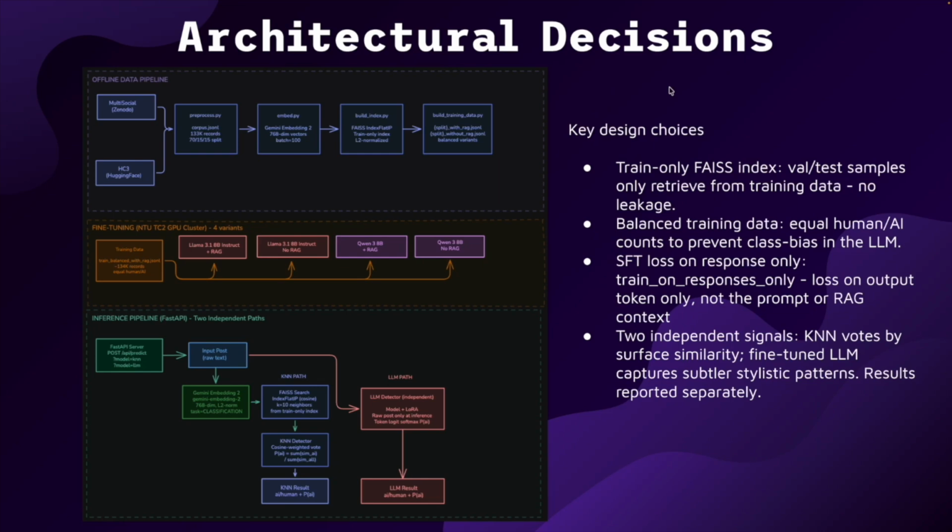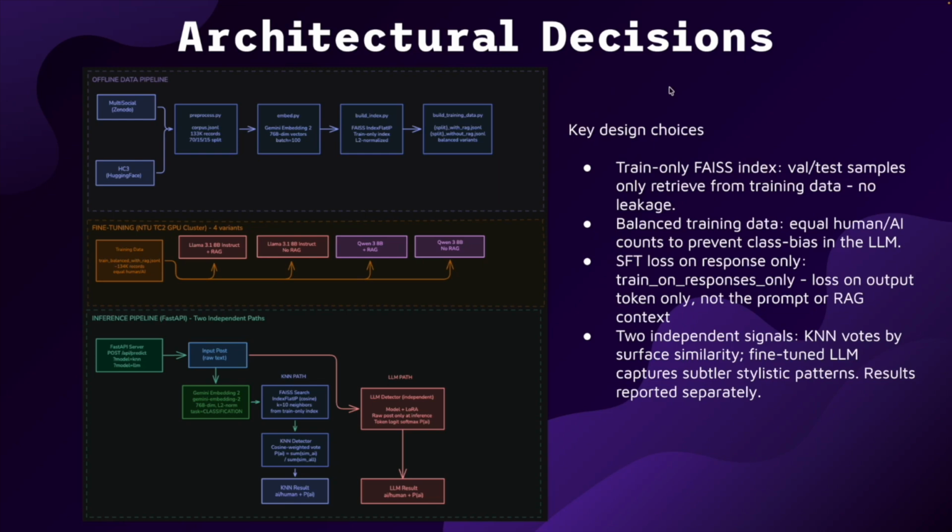At inference, the two detectors operate as independent signals, KNN path and LLM path. The KNN path embeds the post, searches the FAISS index, and returns a confidence score via a cosine-weighted majority vote. The fine-tuned LLM path, on the other hand, receives only the raw post and produces its own independent prediction based purely on what it learned during training, with no neighbors passed at inference time. This entire inference system is served through a FastAPI backend with a web frontend for real-time classification.